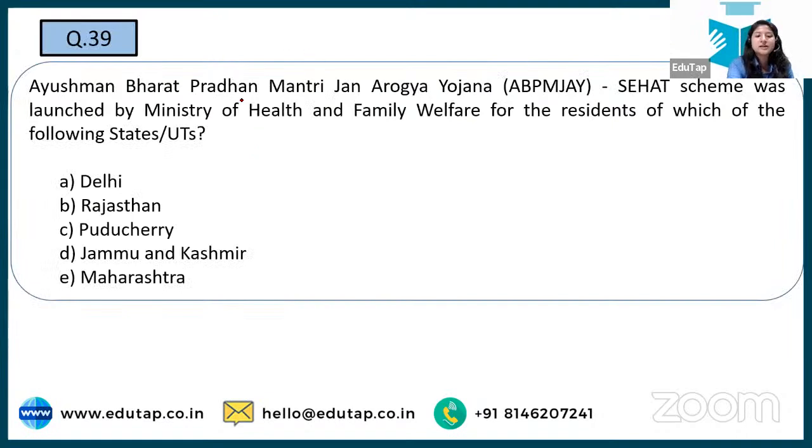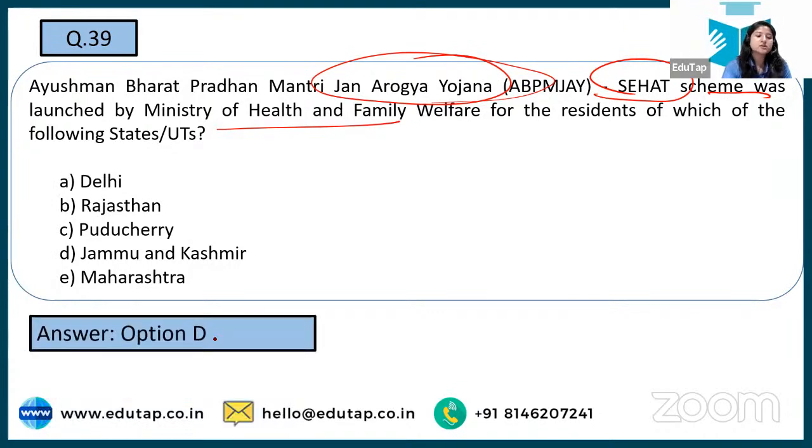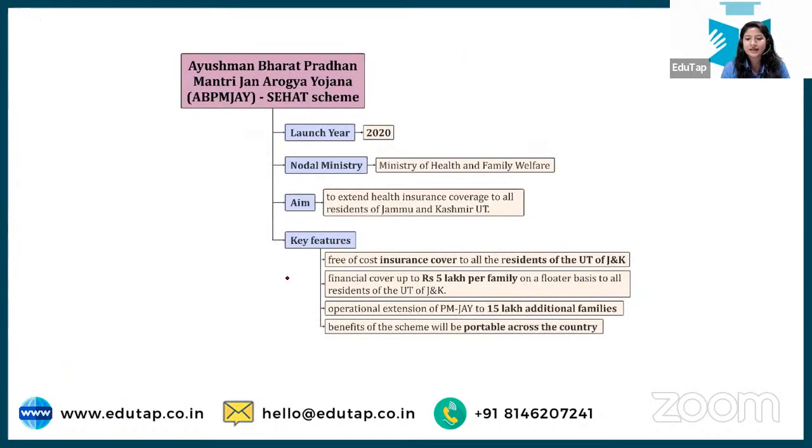Next is Ayushman Bharat Pradhan Mantri Jan Arogya Yojana Sehat scheme. It was launched in which of the following states or UTs? Nilesh says and Fendra says Jammu and Kashmir, and yes, option Jammu and Kashmir is the right answer. Here we are talking about providing insurance cover to the residents of the UT of J&K, and financial assistance of 5 lakh per family will be provided.